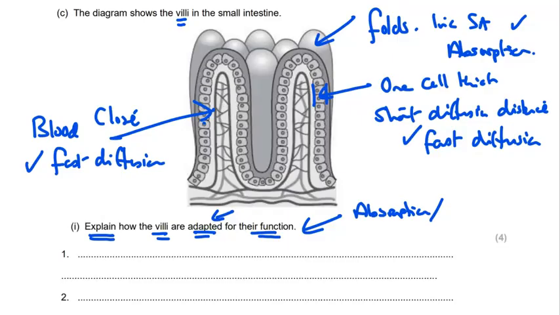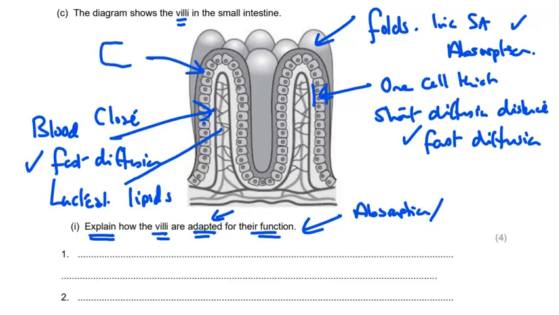In the diagram, I don't know if you can see this, but also here we have the presence of the lacteals for the uptake of fats and lipids. That also improves absorption. And then things not actually shown in the diagram, but not excluded from our potential answers, is the recollection that the epithelial cells here, the cells of the small intestine, their outer membrane actually is highly folded into what are called microvilli, and these give a tremendous increase in the surface area for absorption.